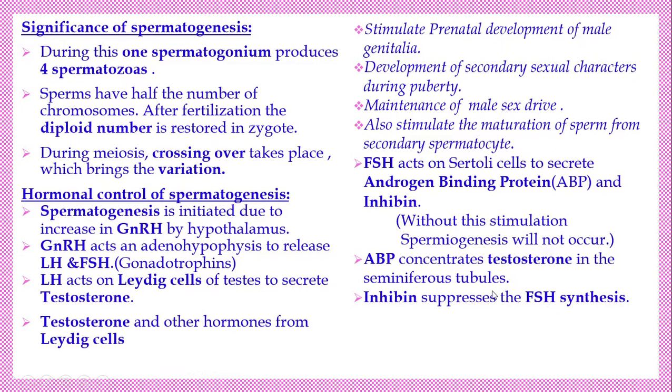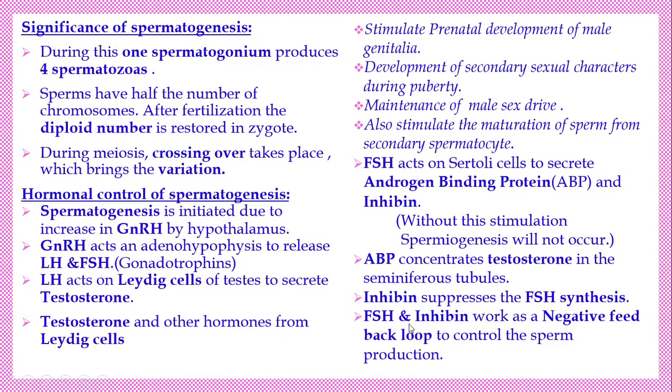Okay, இது ரெண்டையும் நல்லா பாத்தீங்க. Androgen binding protein is helpful to maintain the testosterone level. Inhibin reduces the testosterone level by suppressing the FSH secretion. Both FSH and inhibin work as the negative feedback mechanism to control the sperm production. ஒண்ணுக்கு negative feedback. இது அதிகமான இது குறையும், இது அதிகமான அது குறையும், அந்த மாதிரி.